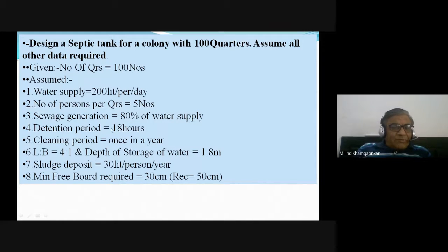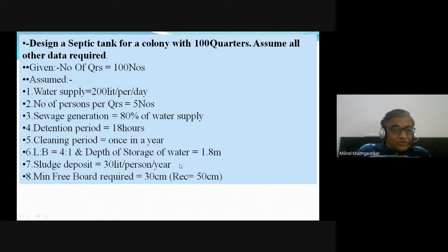Detention period is 18 hours, that is the detention period of the sewage. Cleaning period, once in a year. Length to breadth ratio is 4:1. Depth of storage water is 1.8 meters.